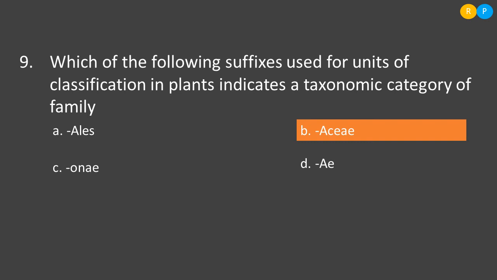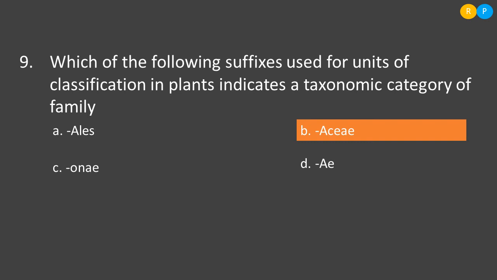Order ends with one of the suffixes, that is ales. You can take the example of the mango plant's taxonomic hierarchy. Mango belongs to the order Sapindales. In this word you can see ales. So ales is the suffix of order.